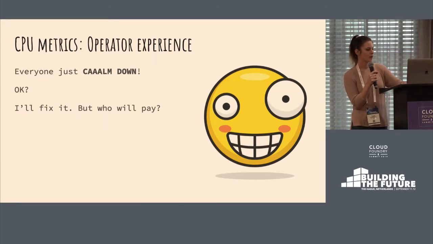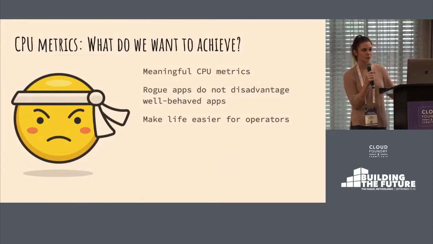So the thing that we want to achieve, we want to make the metric meaningful. So when users see the number, it should actually give them some value. The percentage should stay unaffected by outside factors that the user has no way of knowing. And the other thing is the percentage should only change if your instance is actually using more or less CPU.